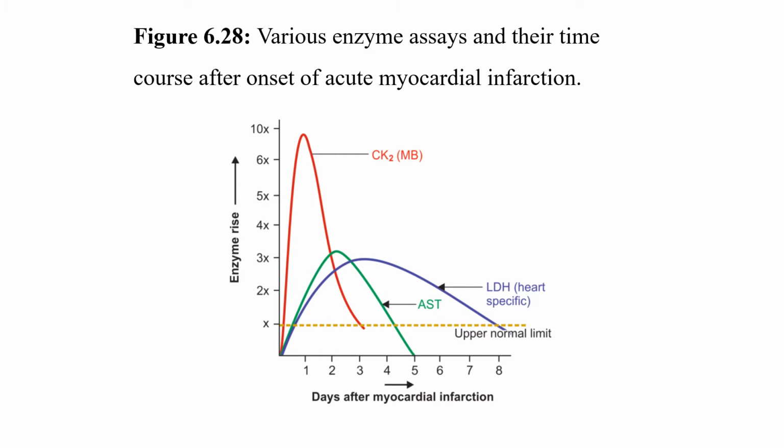Then next is AST, that is SGOT, and next is LDH, that is the heart specific LDH, meaning LDH1. LDH, when it starts to rise, not early, it reaches peak at 3 to 4 days and then comes to normal limit within 8 days. So, this LDH takes more time to start rising, but CKMB is the earliest marker for myocardial infarction.